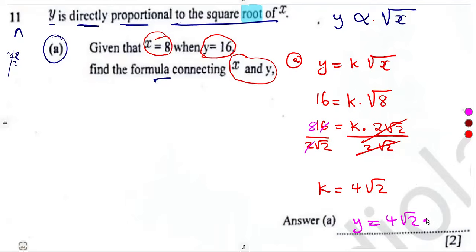Or in simplest form, y is equal to, remember, square root and a square root, the 4 you can have outside, but square root of 2 times square root of x gives us square root of 2x. You can combine these two under the square root. It's not a problem. So that was it on this question.